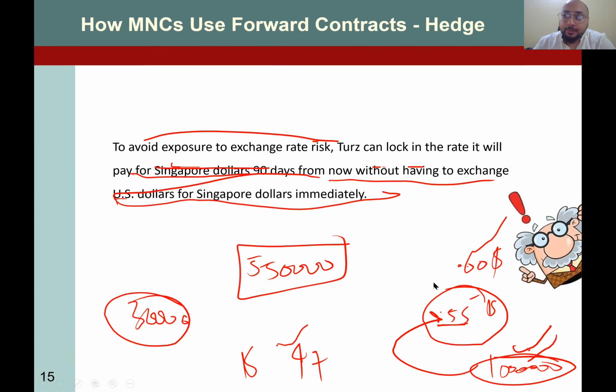So this is how basically you use a forward contract for hedging. We explained it in great detail. So just think in terms of your benefit and loss situation. That's it. So this situation is for importers, right?